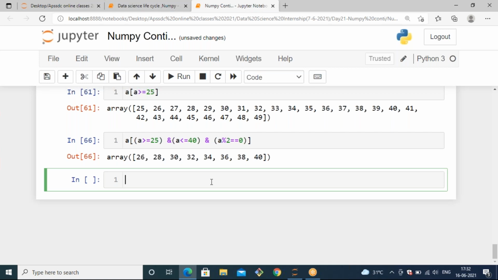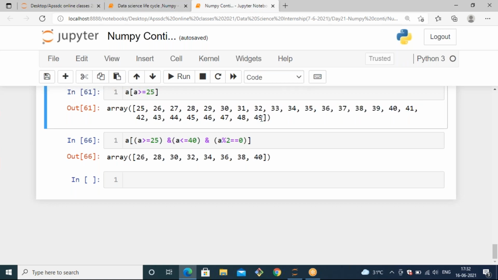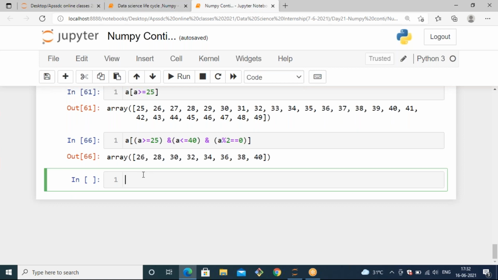We can update the values, ma'am, in the filtering. Yes, we are updating, right? But you cannot update these values in the main array. It is only filtering. If you want to reflect these changes in your entire array, you can update it. But mostly we are not updating this filtered data into the main data because it gets some kind of errors. We can update the values in a particular variable only. We do not update these changes into the main array because the main data should not be changed at any cost. If you change it, the entire thing would be changed.